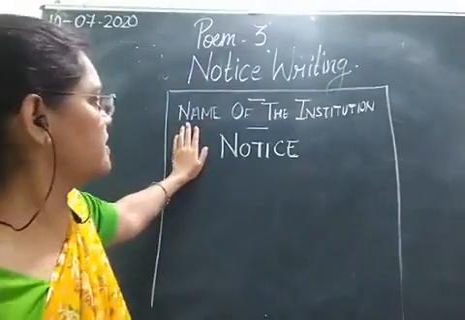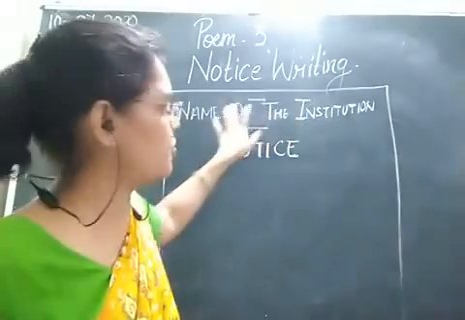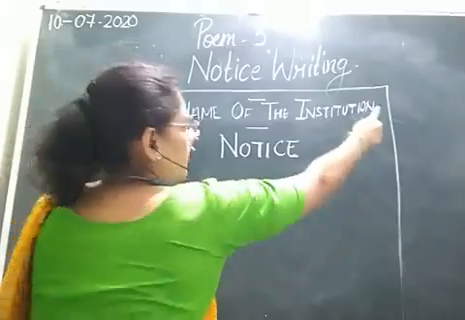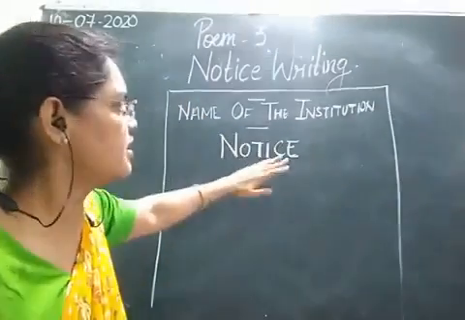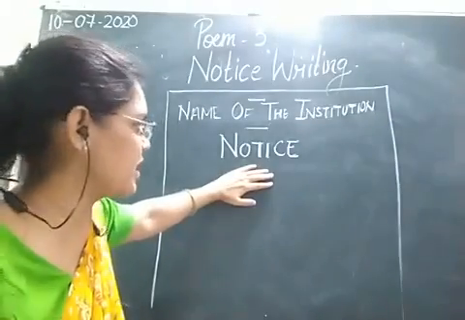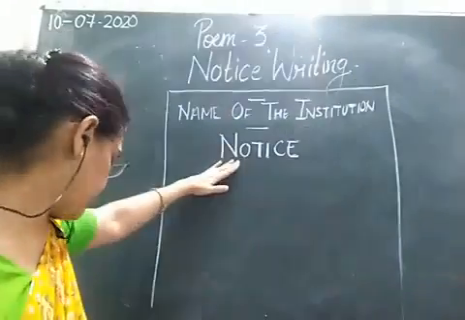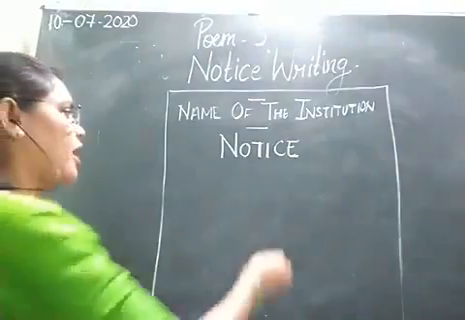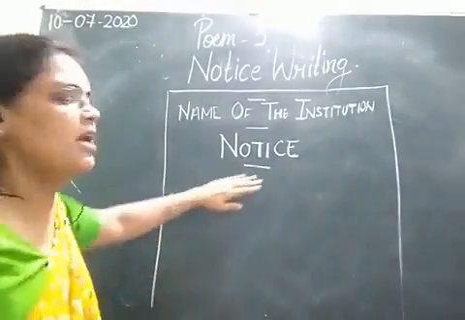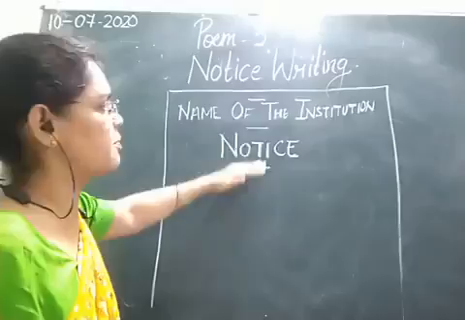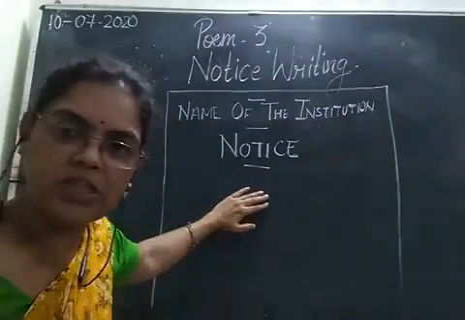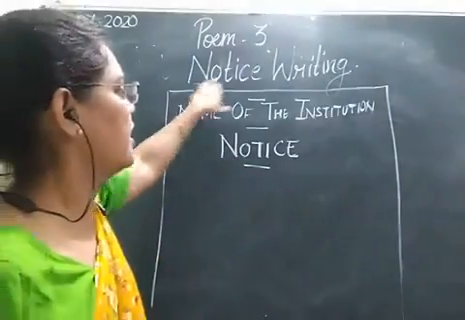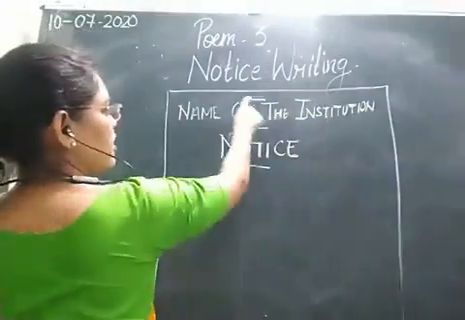So this name of the institution has to be written in capital letters. It should come in the center of the box. After that leave one line. Then you will be writing notice in capital letters. After that students, again you need to leave one line. Wherever I am drawing line, that means we need to leave one line, because you have got single line notebooks in your class. तो सबसे पहले आपने box बनाना है. Then you leave one line.